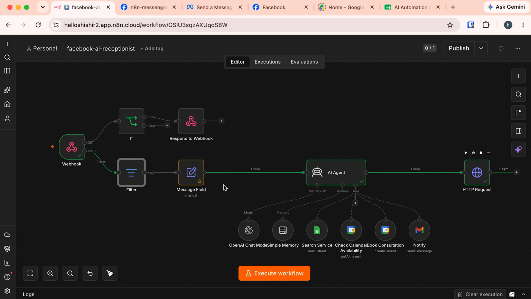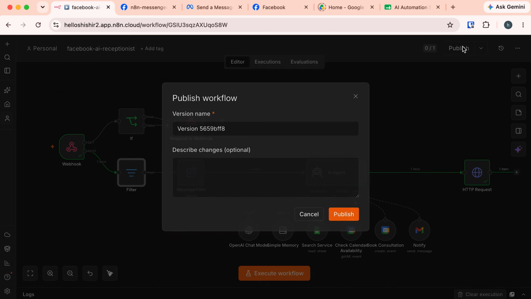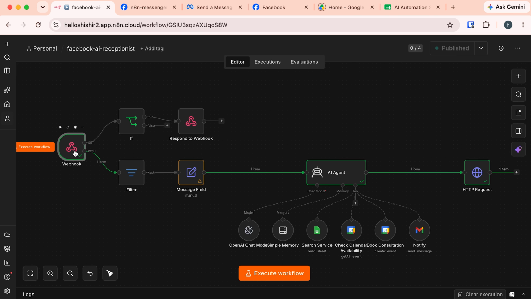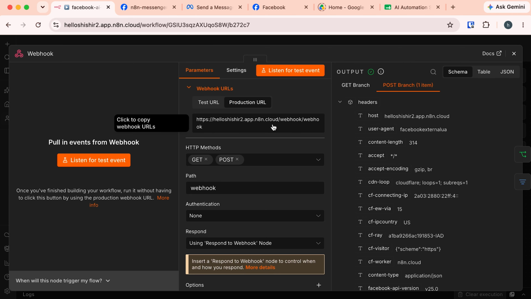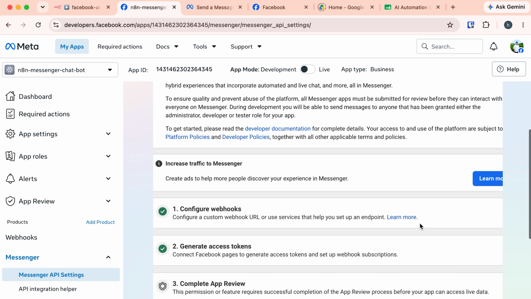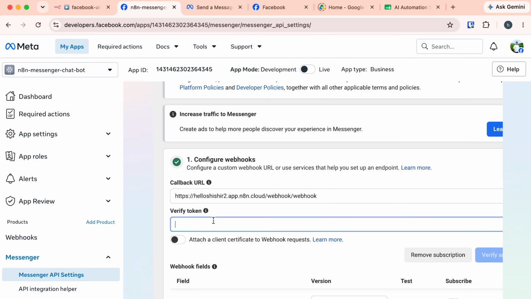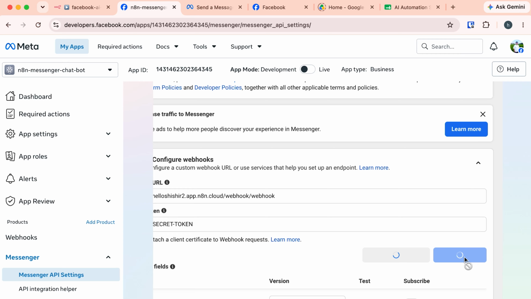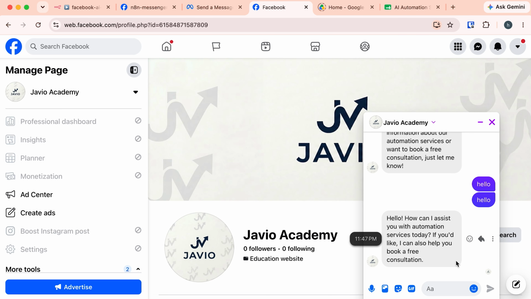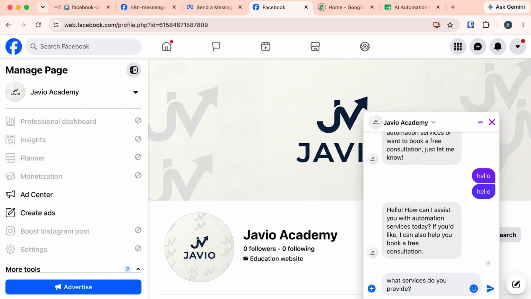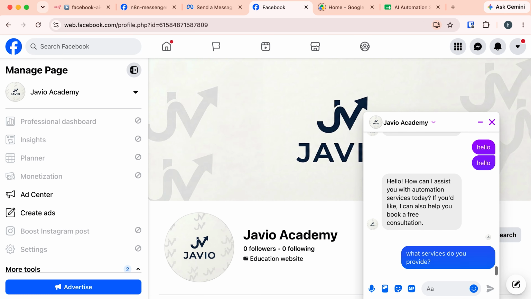And this time I will again publish the workflow. So let's publish. And also I need to update the production URL. So let's copy this production URL. In this Messenger API settings, expand this configure webhook and update the callback URL with the public URL and provide the verified token again. And click verify and save. This is now verified. Now again, if I come back to my page and ask the question, what services do you provide, and send a message.